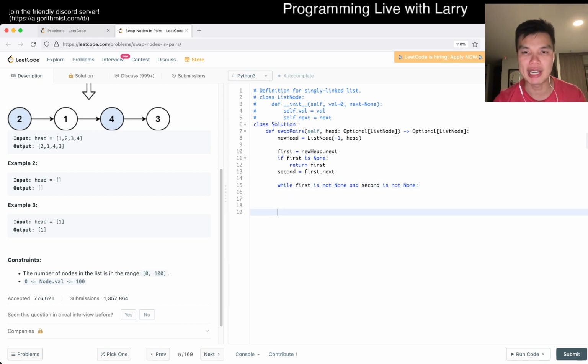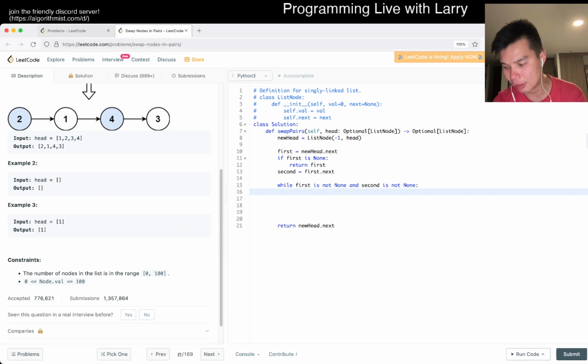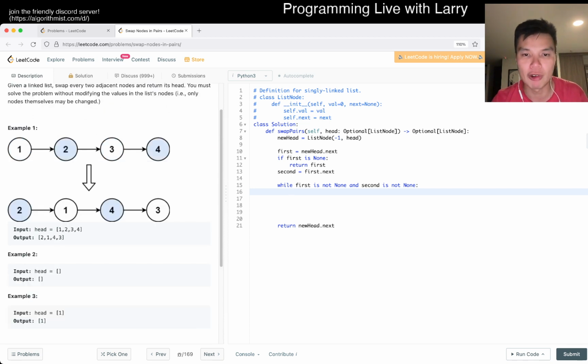And at the very end, we just return new head dot next, and that should be good. But in the middle loop, now we want to swap, right? And this is the one tricky part about these kinds of problems: order matters, right? You can't just do it in any order, or it goes wrong. But you could use extra variables, so that's fine in theory.